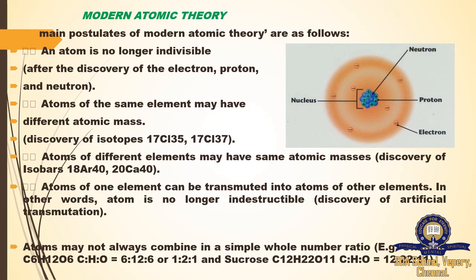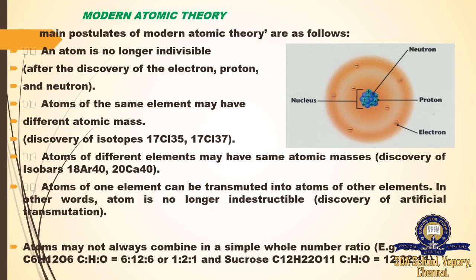In this atom, in the center we have a nucleus, and the neutron is also present in the nucleus, then the proton, and the electron. Protons are positively charged. The negatively charged particle we can say is the electron, but the neutron doesn't have any charge, it has a null charge, that is the charge is 0. The positive particle is the proton, the negative particle is the electron. The nucleus includes neutrons as well as protons.